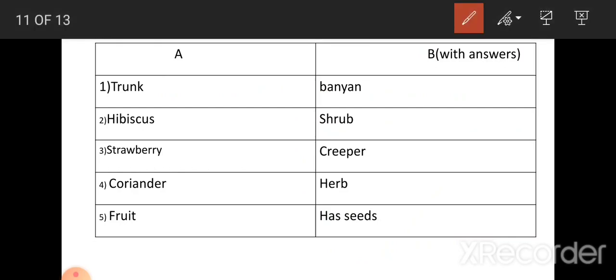Now second one, hibiscus. H-I-B-I-S-C-U-S, hibiscus. What is the answer of hibiscus? S-H-R-U-B, shrub. Hibiscus is a shrub. Third one, strawberry. What is a strawberry?